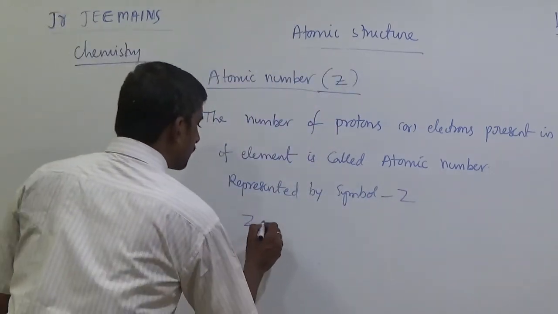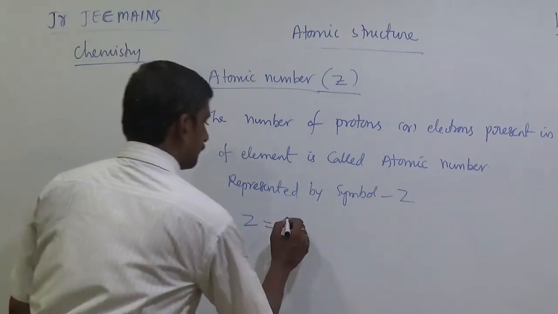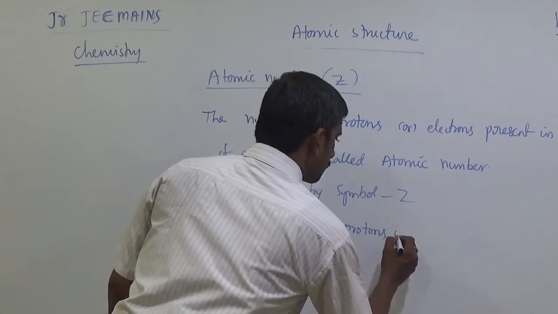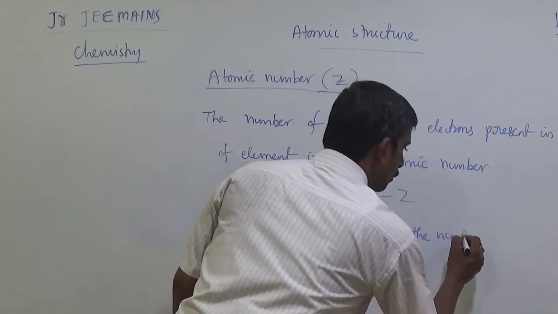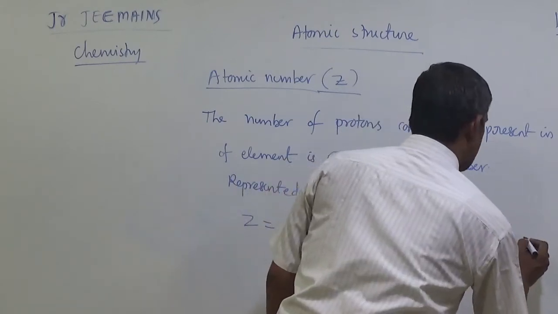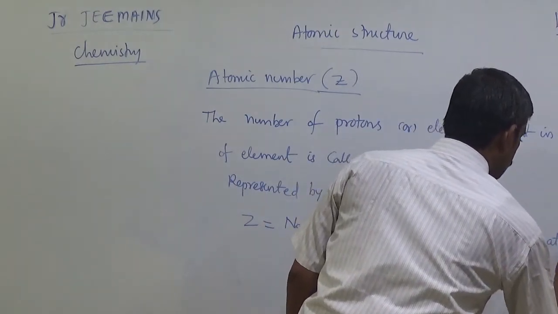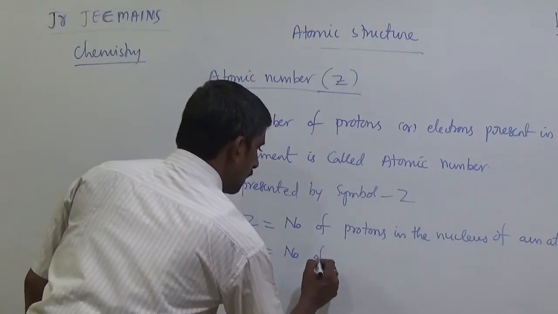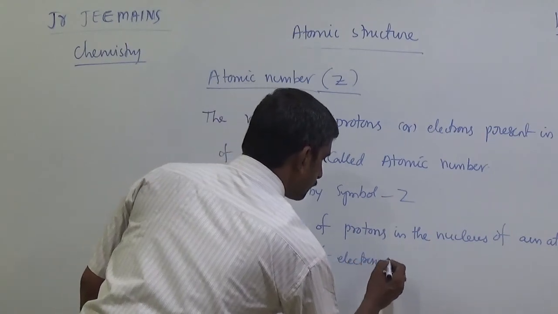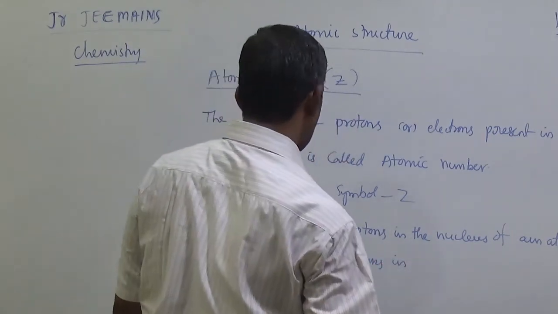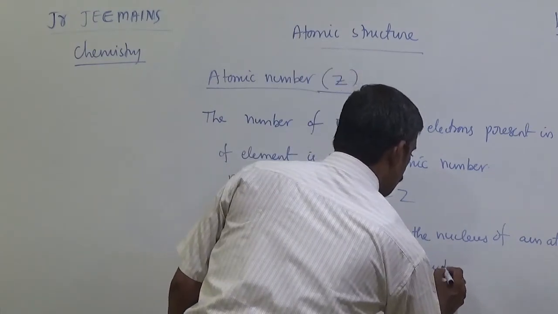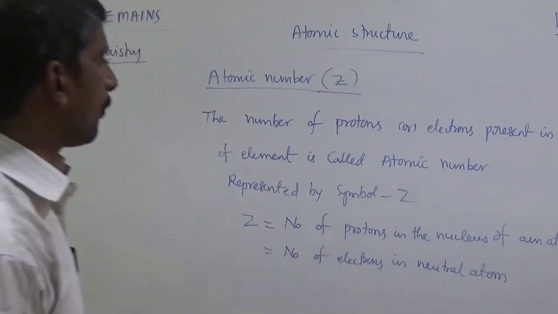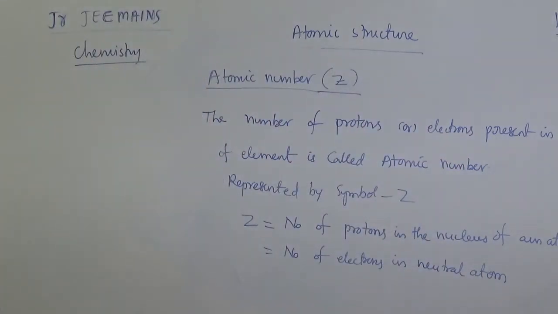Atomic number Z is equal to the number of protons in the nucleus of an atom, or the number of electrons in a neutral atom.